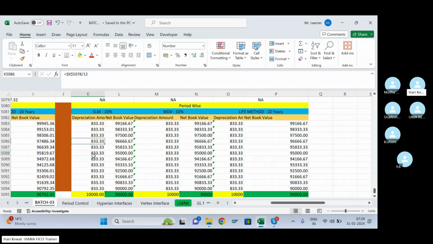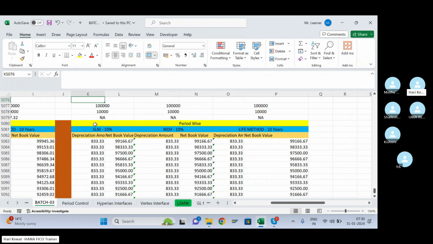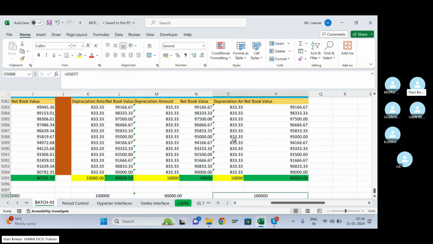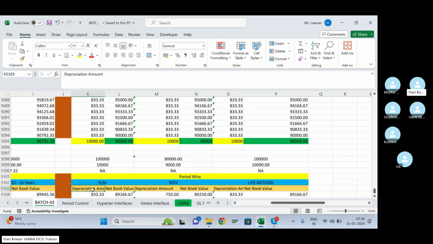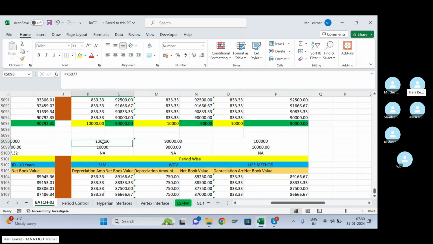Now net book value, same concept: acquisition value minus depreciation. So here this is the acquisition value minus depreciation, your net book value. Similarly for WDV, annual depreciation divided by the number of months. Similarly here also, so everywhere the depreciation is coming the same. Now in 2025, for the SLM method, the acquisition value will remain the same, 1 lakh. For the WDV method, the net book value will become the acquisition value, and here 1 lakh only.